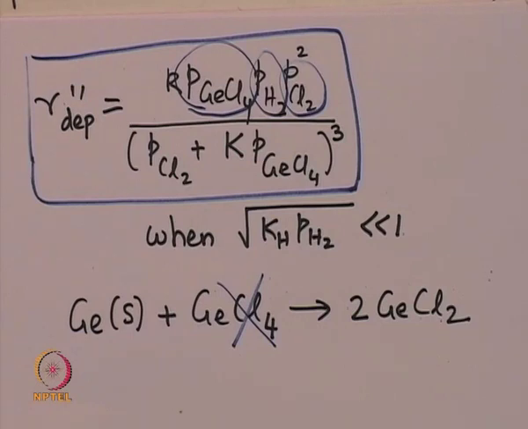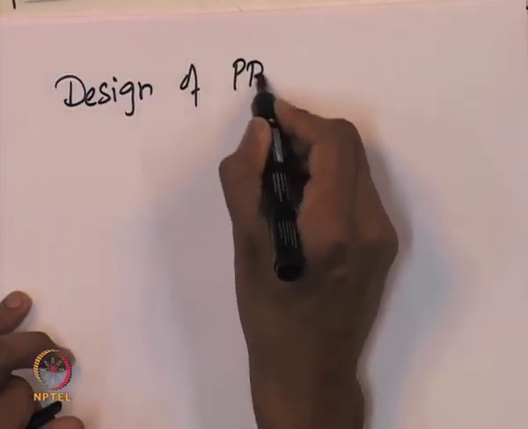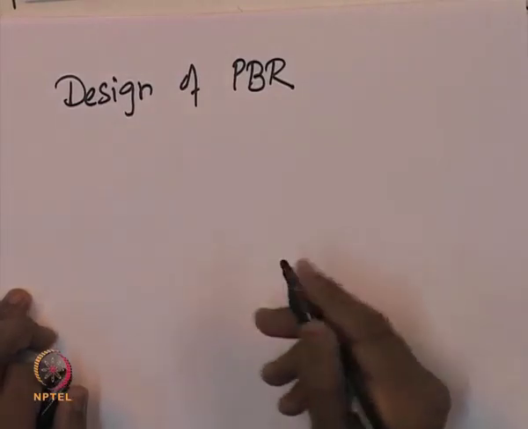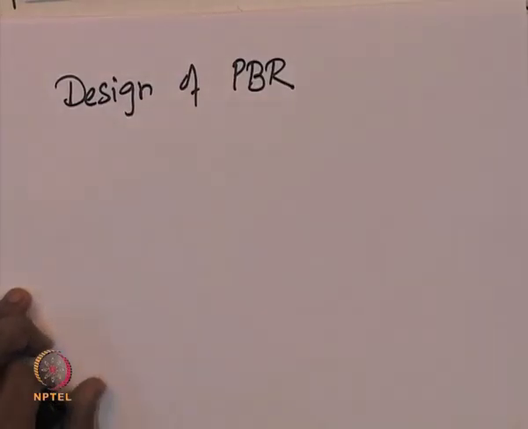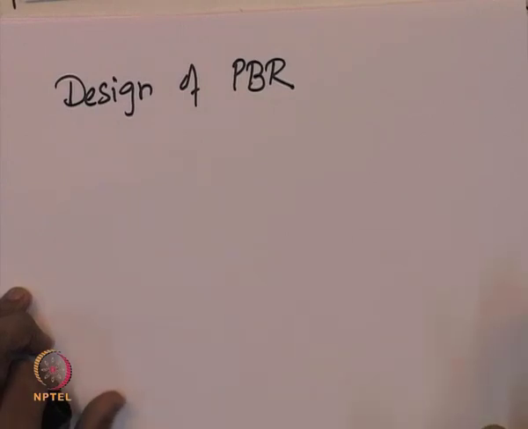So, let us summarize what we have learned today. We completed the reactor design that we initiated in the last lecture. We looked at the design of a packed bed reactor, and how the conversion can be expressed in terms of the weight of the catalyst packed inside the reactor.